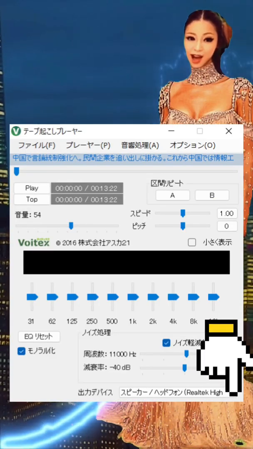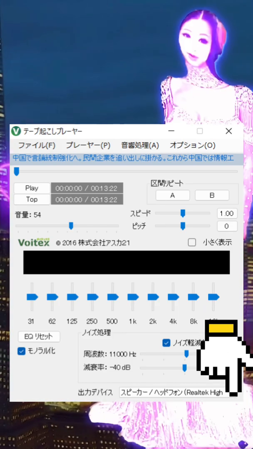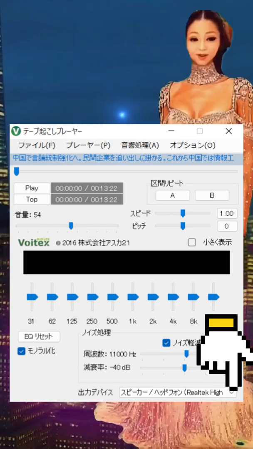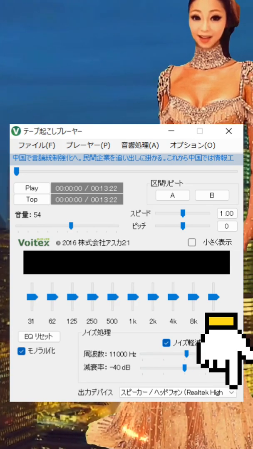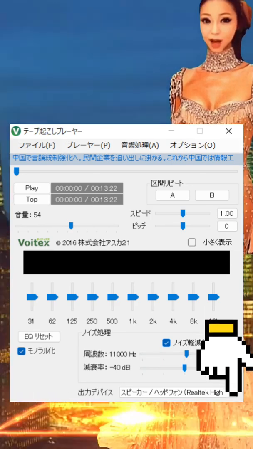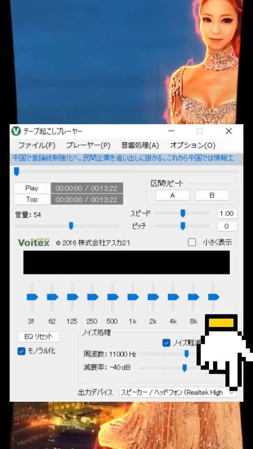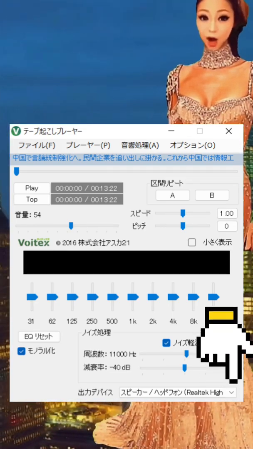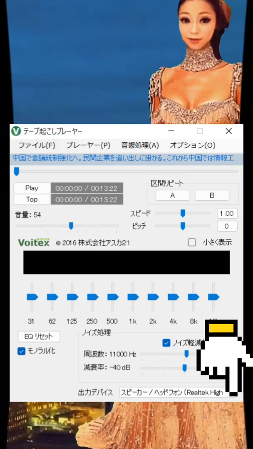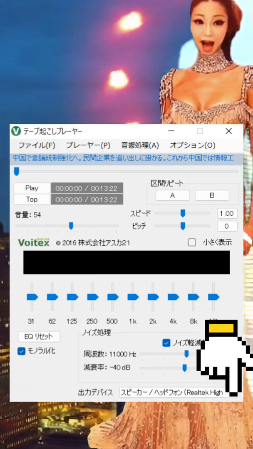However, this software called Tape Transcription Player lets you freely change the output device within the screen of the software. So you can change it on the screen of the software without having to mess with the sound device. You can transcribe it silently, or you can make a sound. So it's a very convenient software that is perfect for transcribing silently.